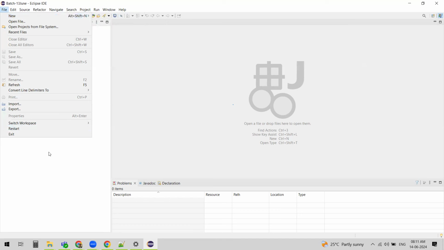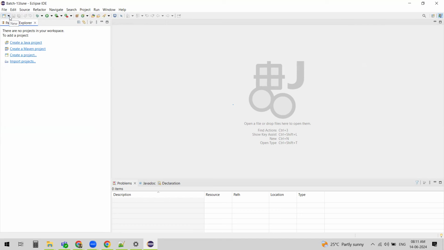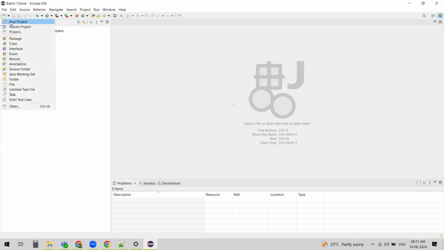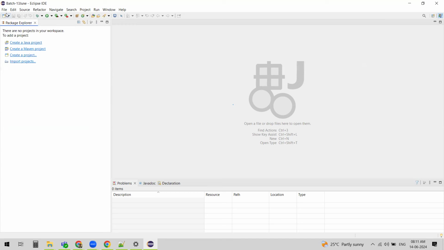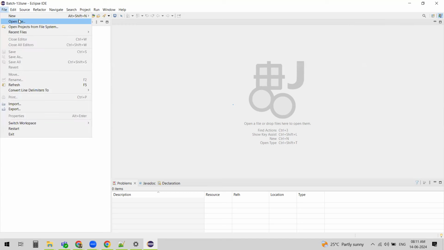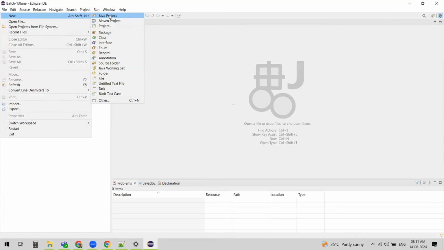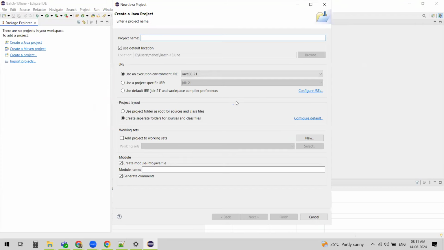This is one way, or you can choose from the icon bar as well. In the icon bar you can click on this arrow, New, Java Project. So you can create in two ways. I'm going to choose this one, File, New, Java Project. The first step to write a Java program is to create a Java project, and name the Java project. I'm going to name my Java project as my Java project.